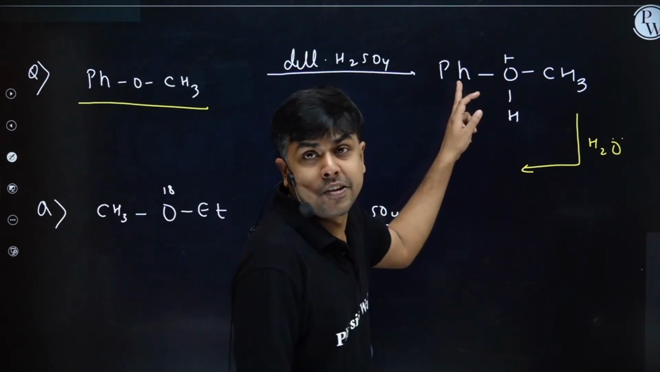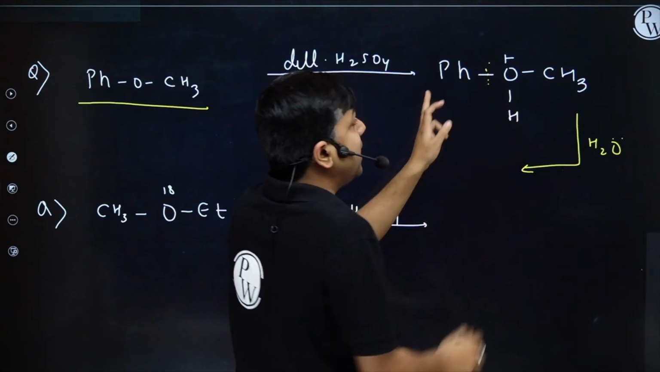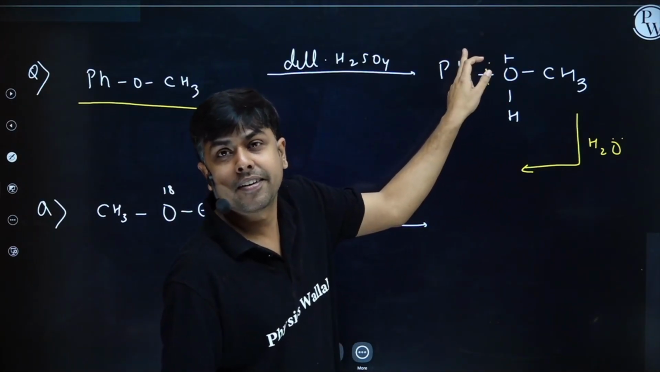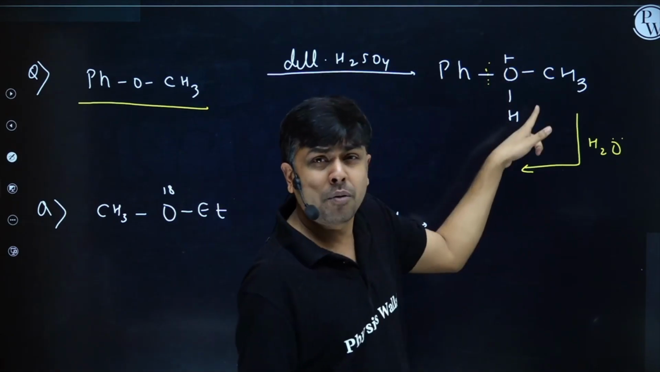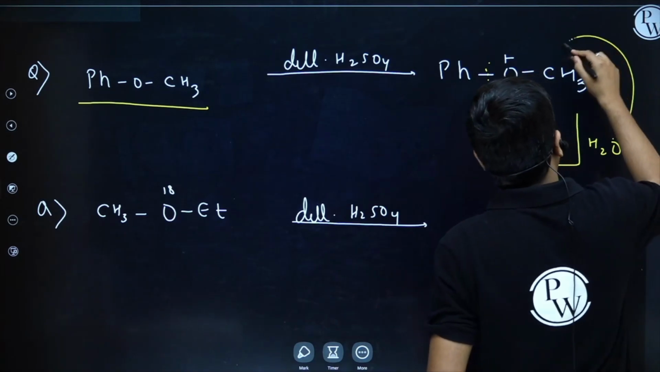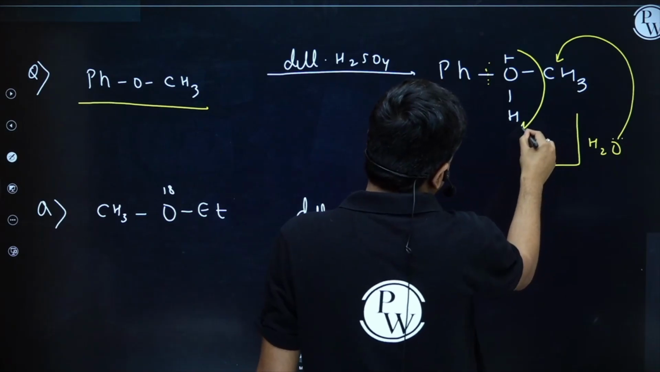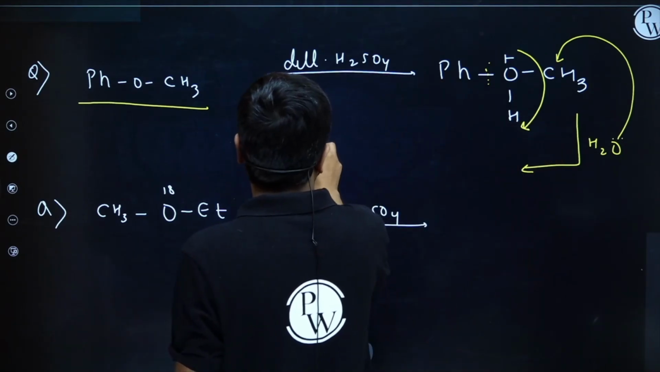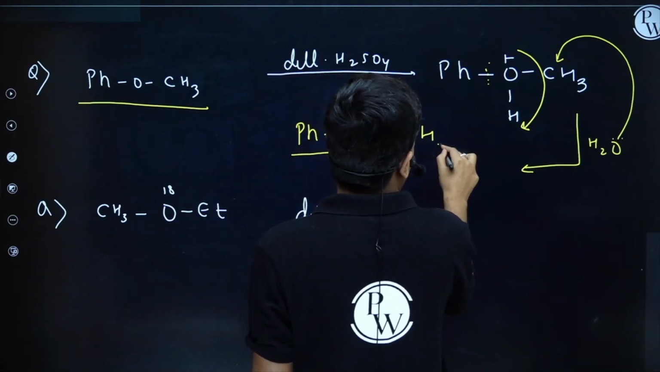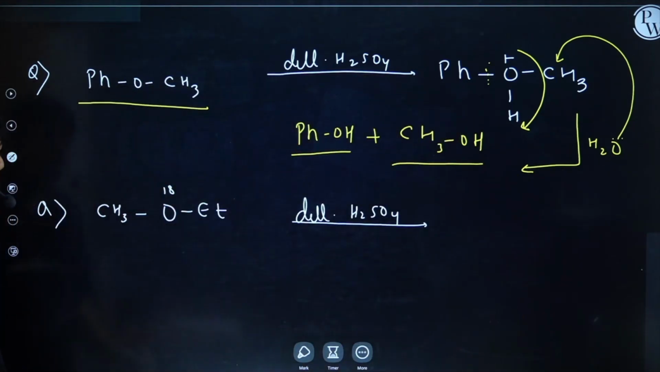Where will it attack? Will it attack on this phenyl? If it attacks on phenyl, then this bond has to cleave, but I cannot cleave this PhO bond, right? It is having somewhat double bond character. Can we cleave this CH3O bond more easily? Definitely yes. So this water molecule will attack over here. As soon as it attacks over here, it will act as a leaving group. I will have the formation of PhOH, that is phenol, plus CH3OH, right?